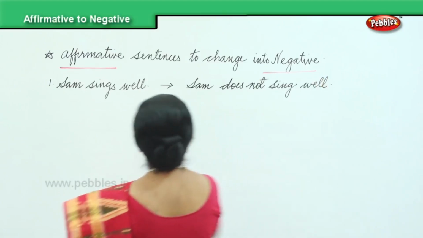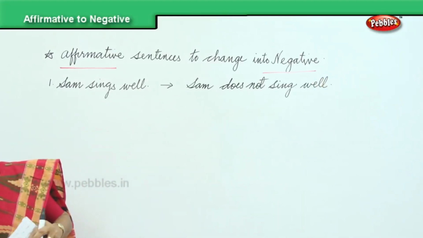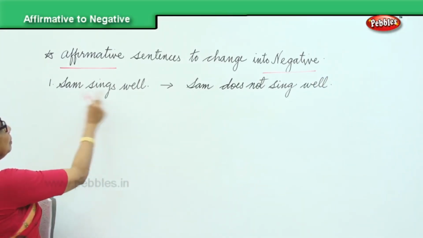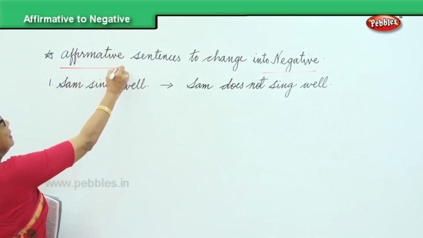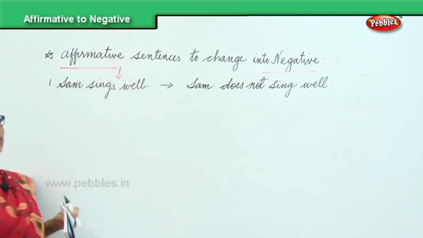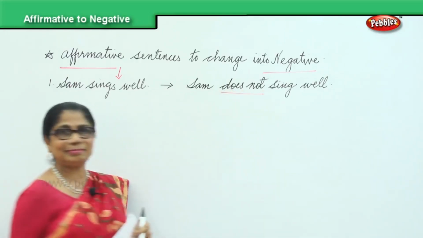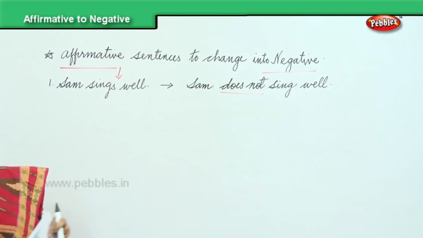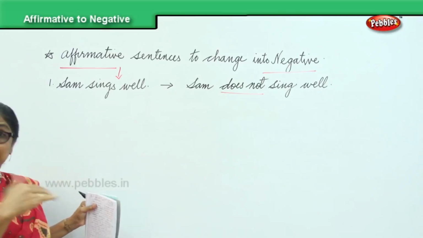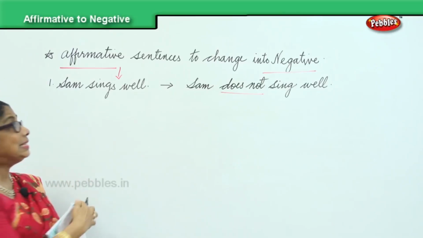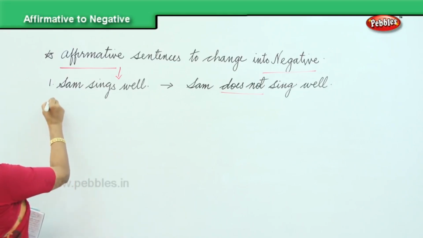That's all. What we have done here is, Sam sings well, that is affirmative sentence. Now we are making it negative by adding does not. All we need to do is, Sam sings well. Sam does not sing well. It's very simple. Now, look at next one.